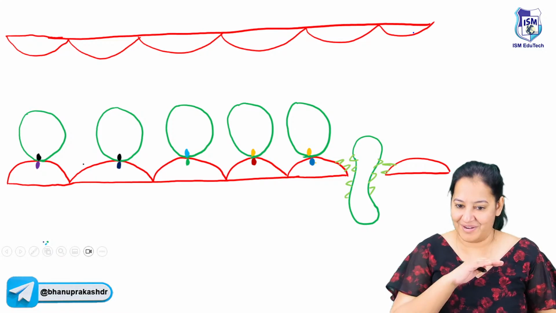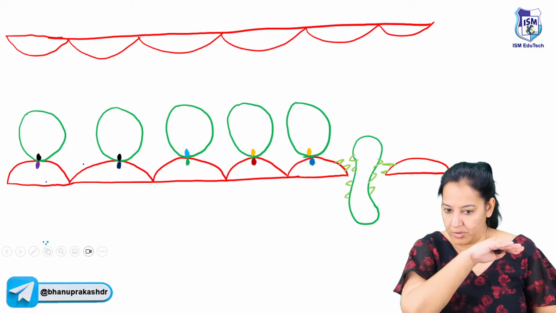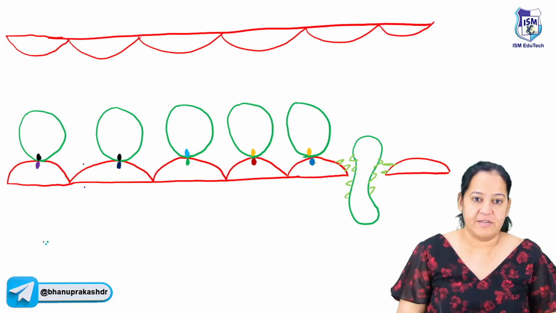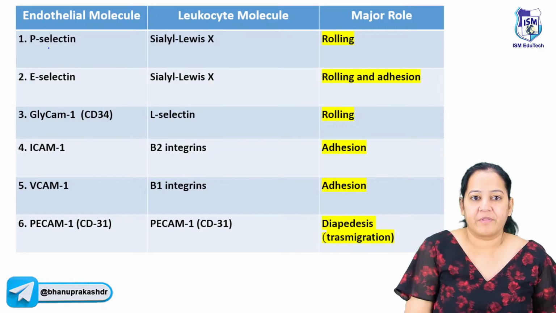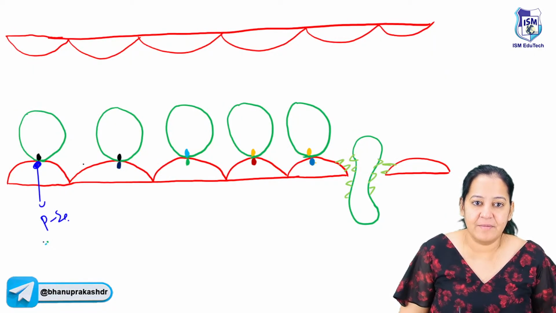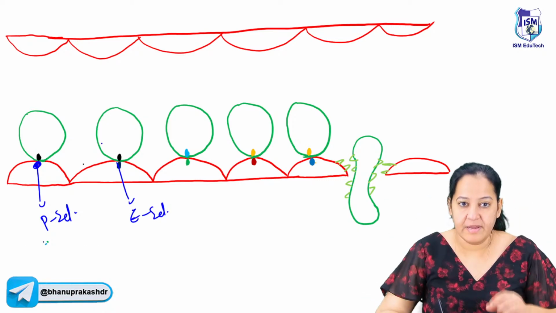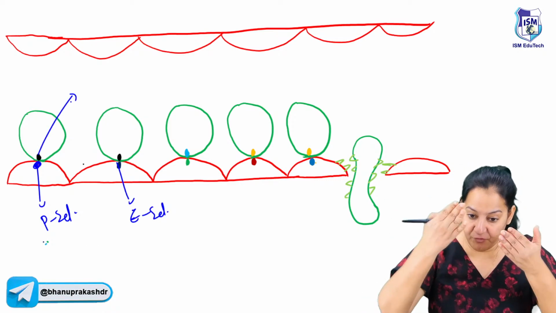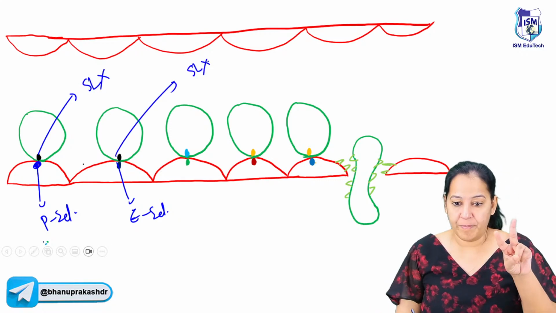See, I have drawn a diagram. Rather than reading this, draw it in a diagram. Can you see this is the road? The road is the endothelium. And the tire is the WBC. So let's say the first pair, on the road, we have 2 selectins, P-selectin and E-selectin. They form bond with the tire. On the tire, the corresponding molecule which forms bond with these 2 selectins is sialyl-Lewis-X.